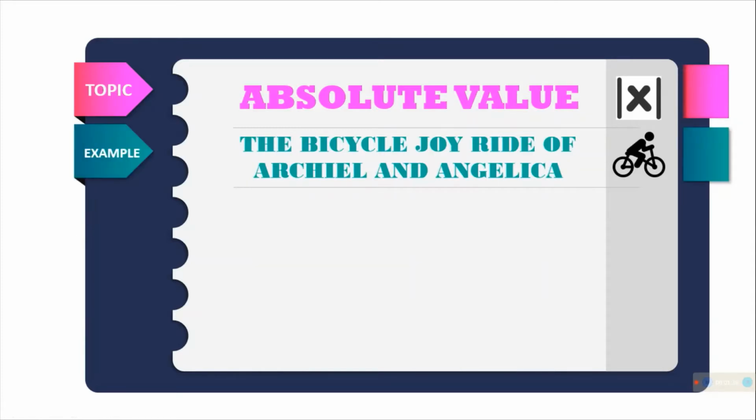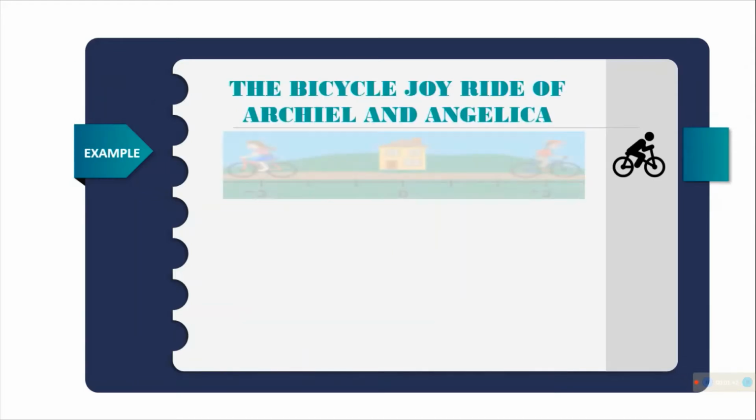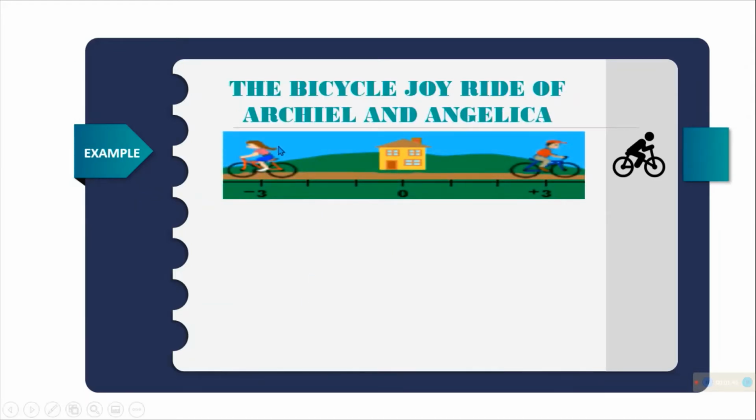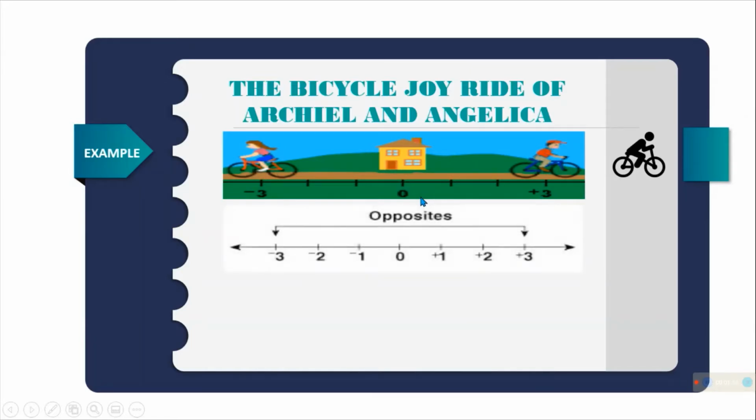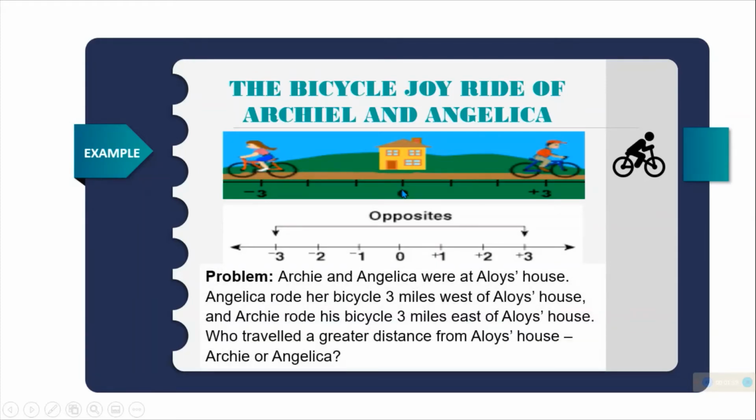So, the bicycle joyride of Archel and Angelica. So, gagawin natin example yan. Parehas nakabike si Angelica and then si Archel. Itong bahay na to ay bahay ng kaibigan nila na ang pangalan ni Aloy. So, Archie and Angelica were at Aloy's house.